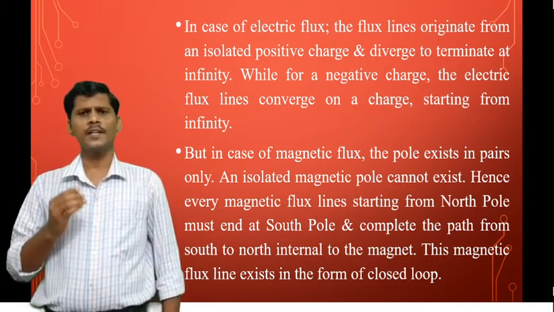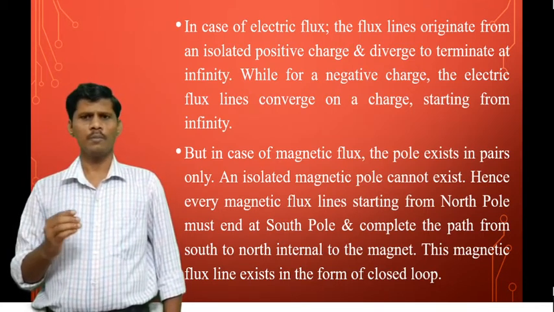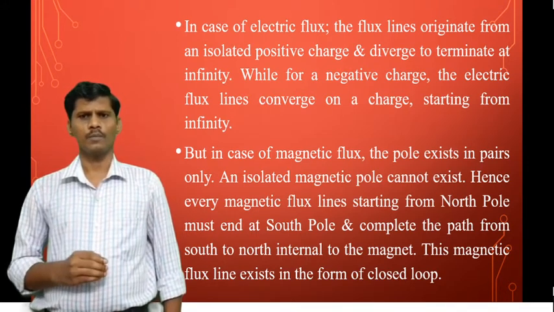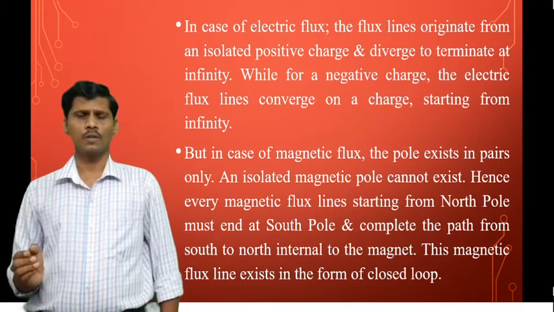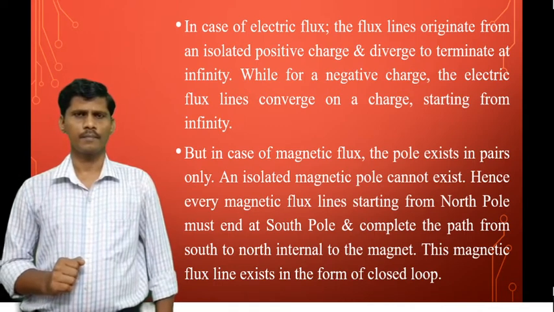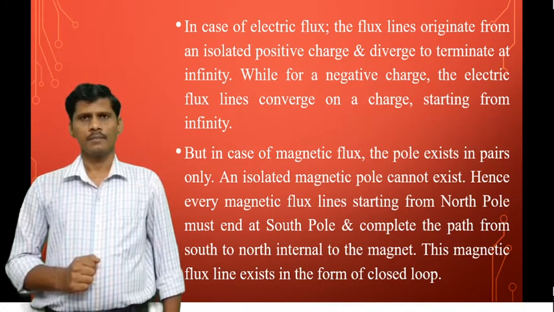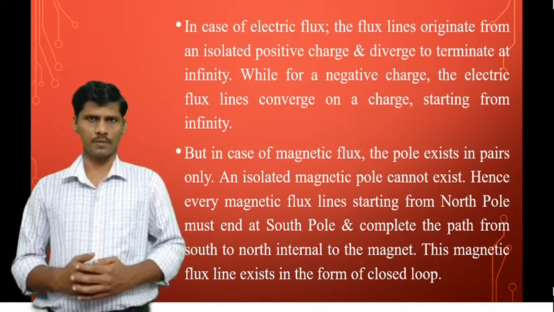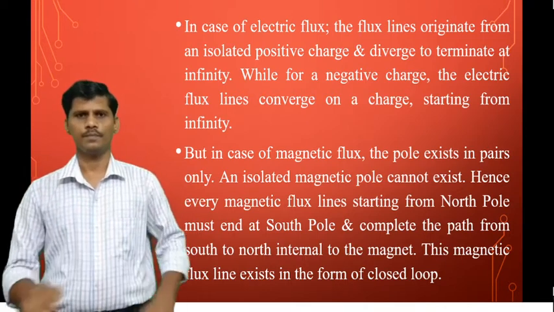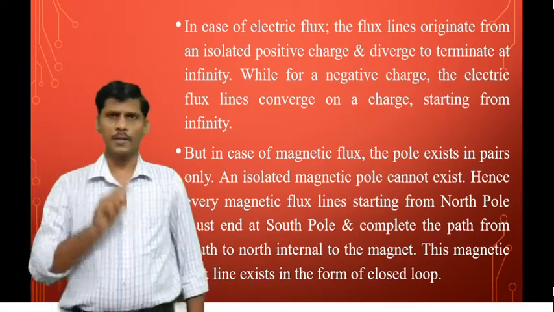Hence, every magnetic flux line starts from the north pole to the south pole and completes the path from south pole to north pole inside the magnet. The path must be a closed path, in the form of a closed loop. So that is one of the differences between electrostatics and magnetostatics.